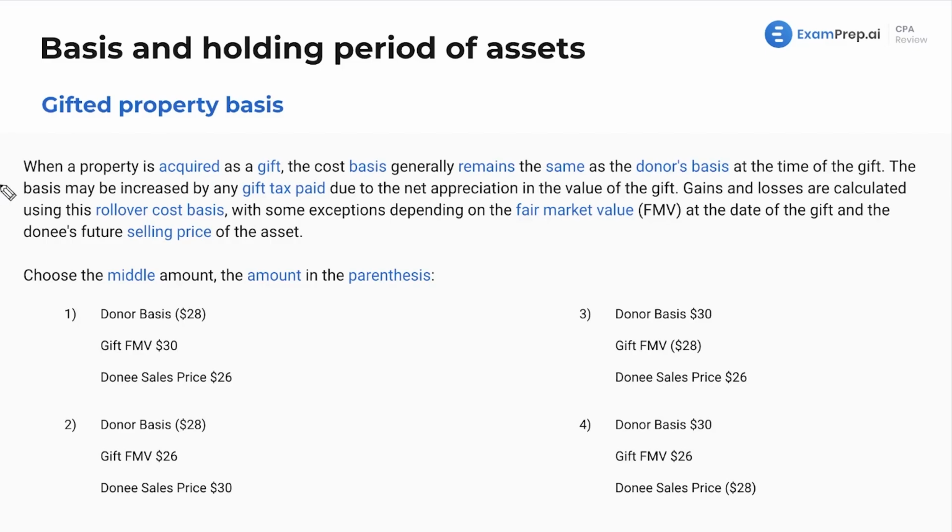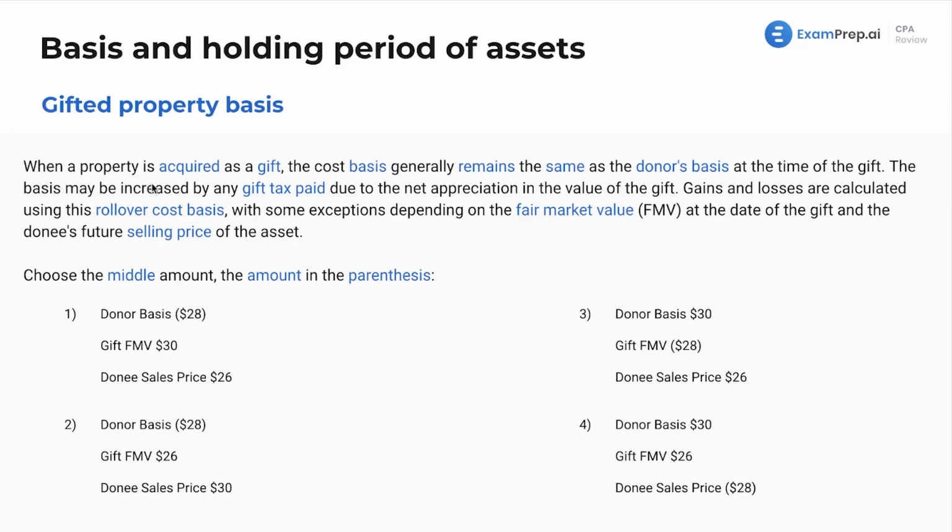We have a whole other lesson, but it ties in as well, because of your basis in an asset. What's your basis in an asset when you buy it straight up? What's your basis when you inherit it? What's your basis when it's gifted to you? What's your basis when you get it from an S Corp, partnership, or C Corp? All great questions, and I'm very glad you asked. We're just touching upon this, and you will see this again within those specific lessons as well.